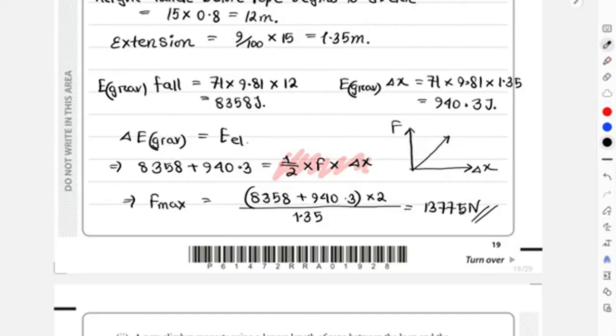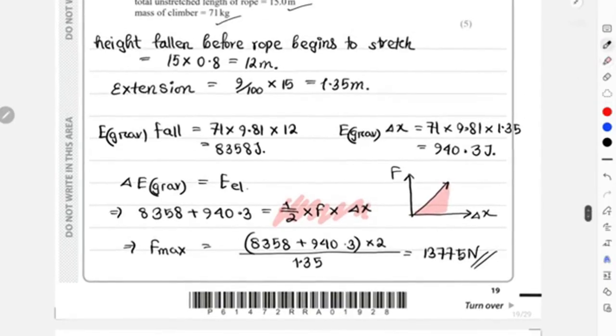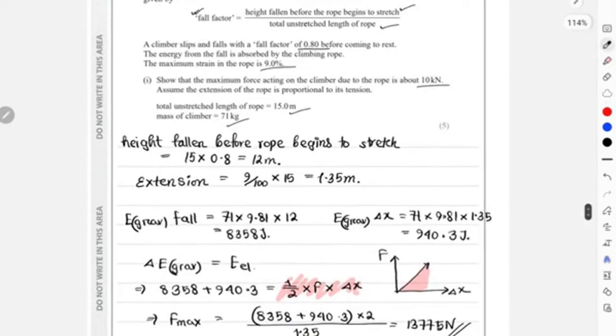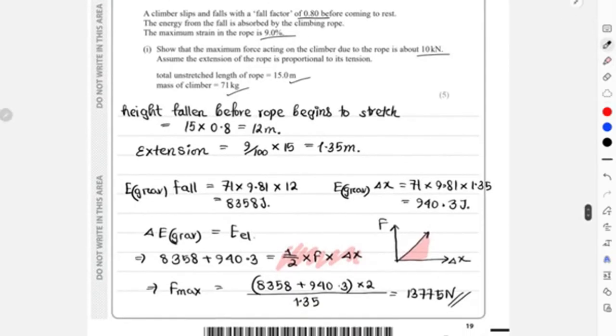The area of the graph is always a triangle, because we always calculate the area for the linear section of the graph. This gives you the elastic stored energy. Using this, you calculate how much maximum force was applied onto the climber while falling a distance of 12 meters with an extension of 1.35 meters.